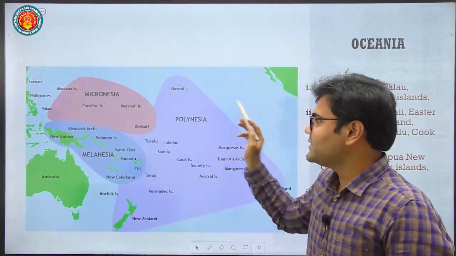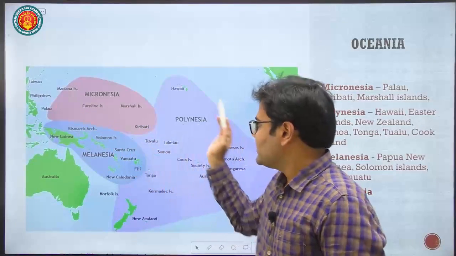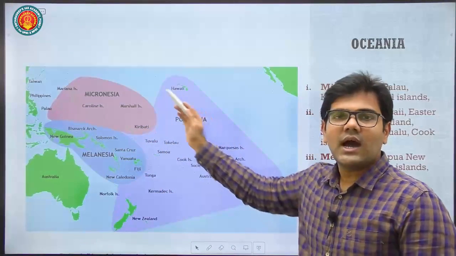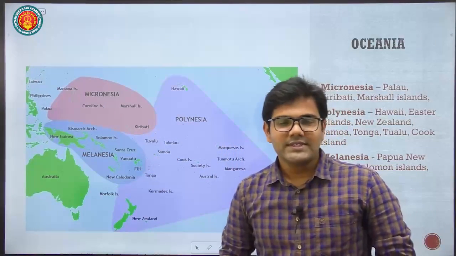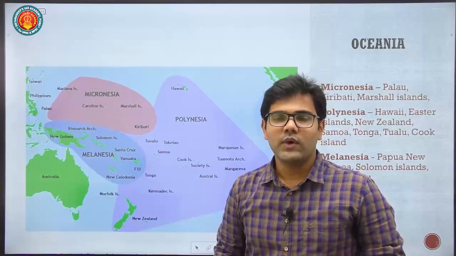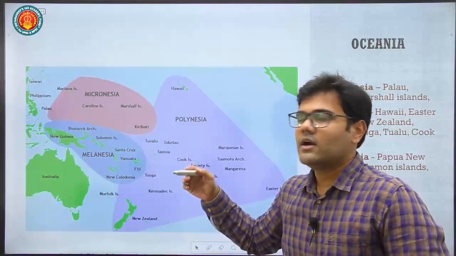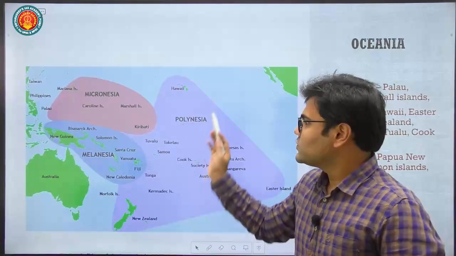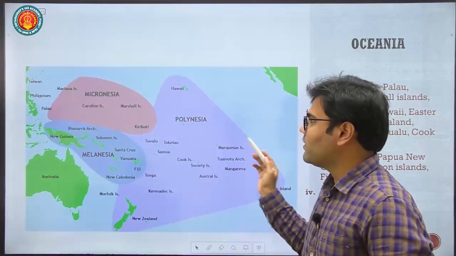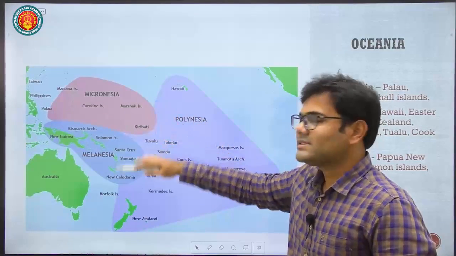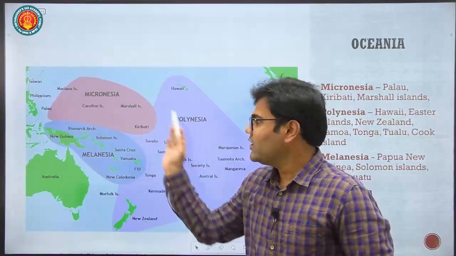Polynesia is a region, Micronesia is a region having few countries, and there are many islands which are governed by the superpowers of the world. Some islands are governed by USA, some by UK, and some by Australia. We'll see some of the countries associated with this part of the world. As such, these island nations do not belong to any continent.